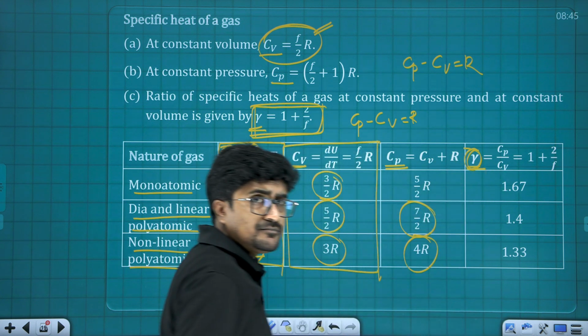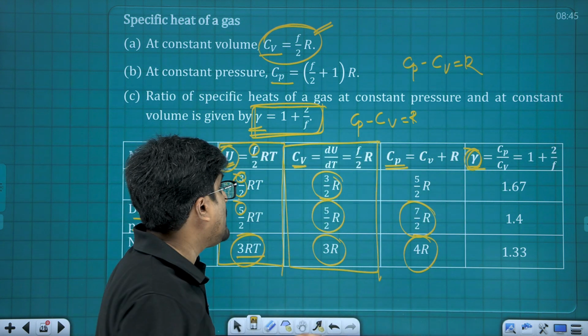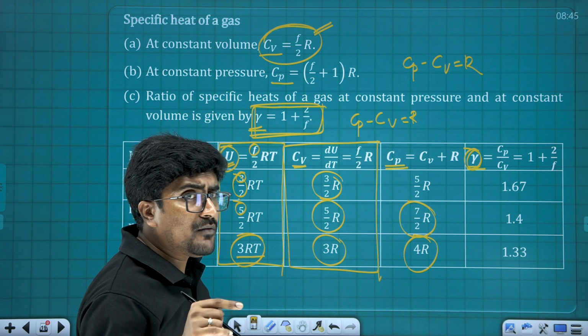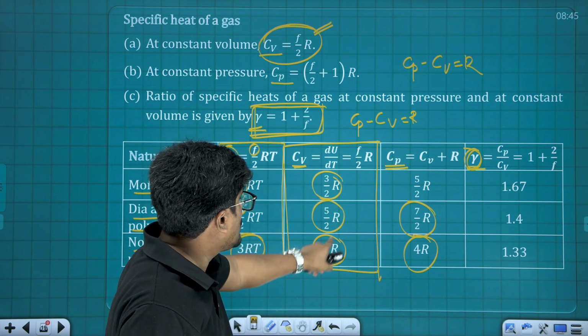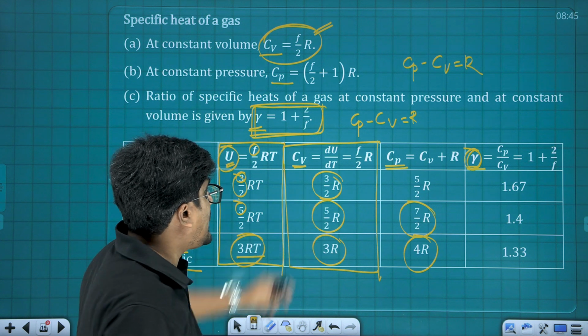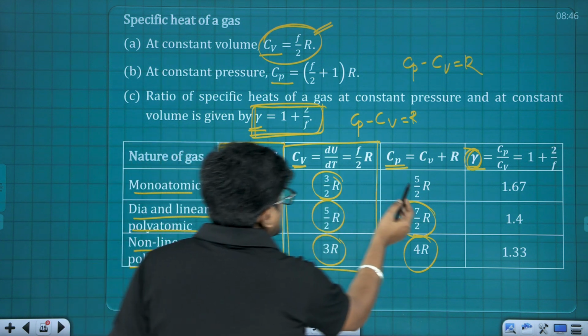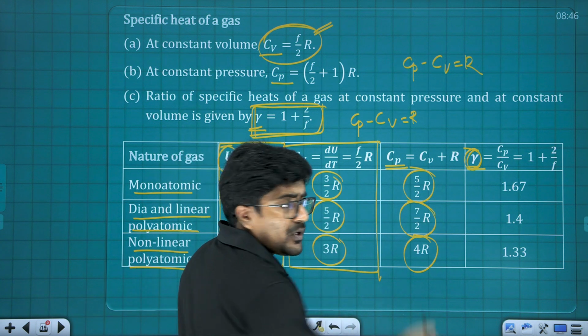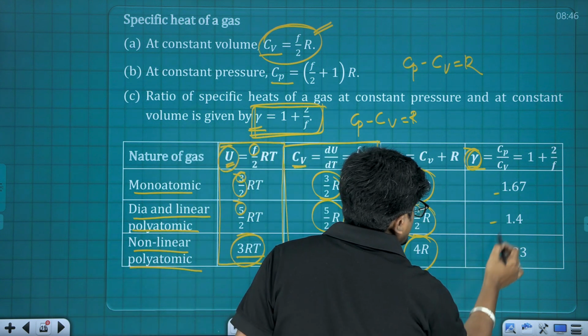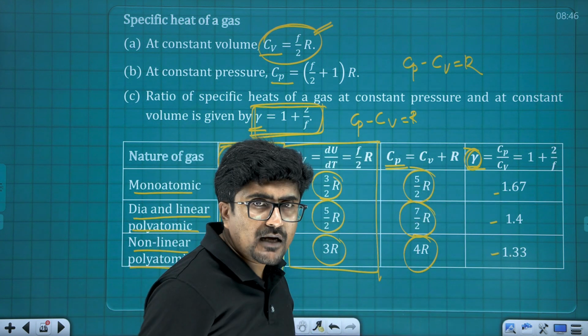Next, we need to get the value of gamma. And what is gamma? Gamma was Cp by Cv. Now we know the value of Cp and the value of Cv. Cp is given as 5 by 2 R and Cv is given as 3 by 2 R. Just take the ratio, you will get these values. It is as simple as that.